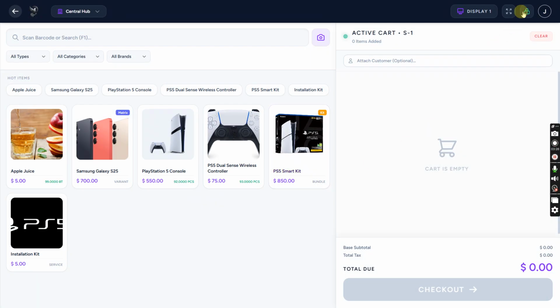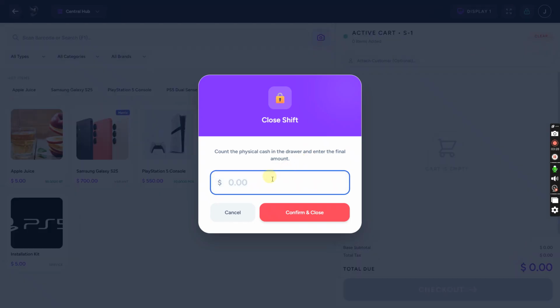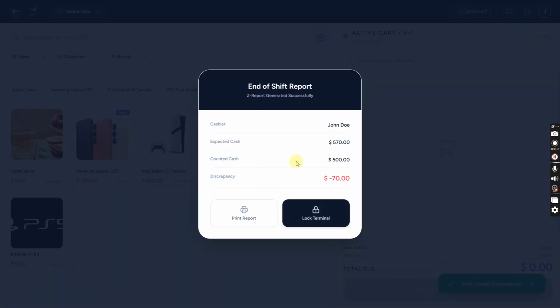Okay, now if he closes his shift with $500 and confirms close, then you'll be clearly able to see the discrepancy he has made.